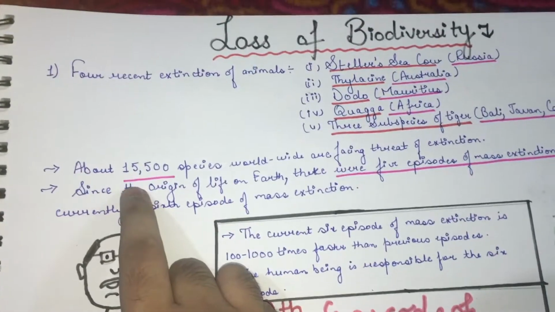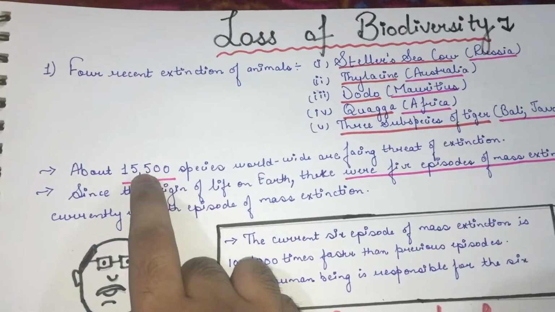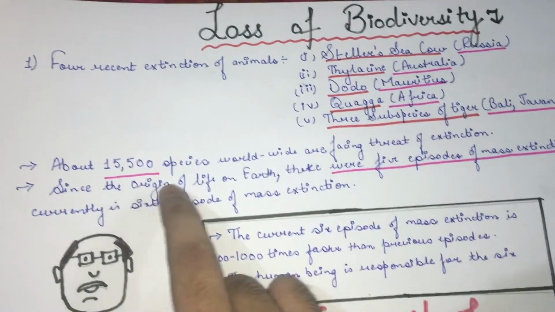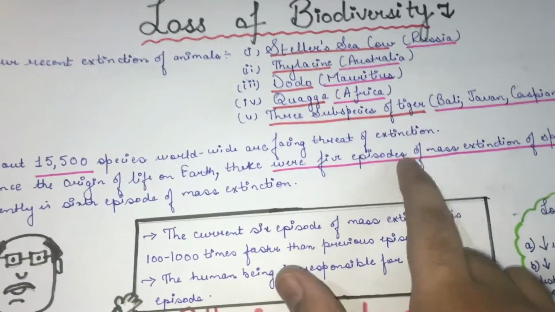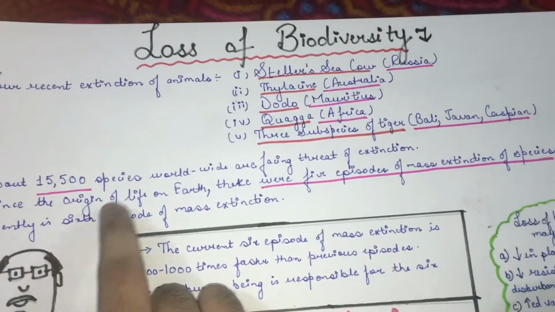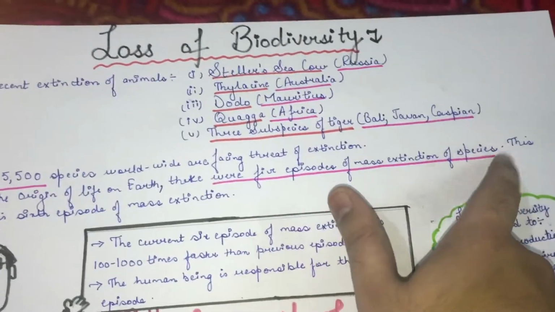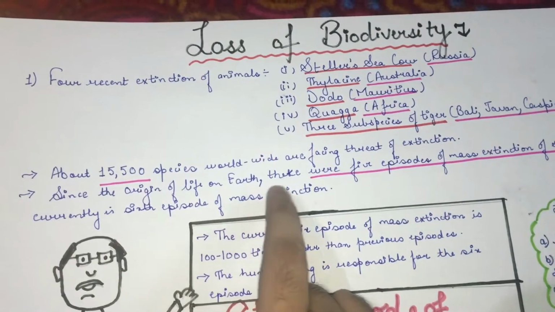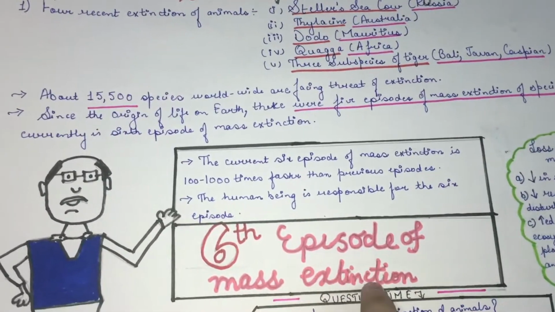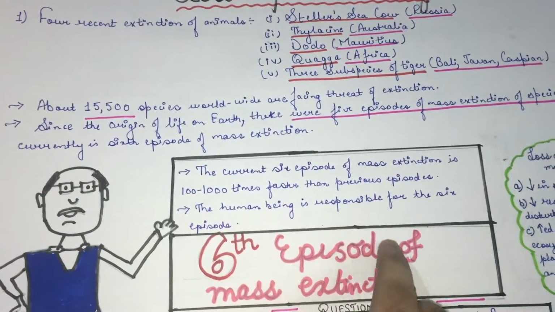Now, about 15,500 species worldwide are facing threat of extinction. Since the origin of life on the earth, there have been 5 episodes of mass extinction of species. What we are undergoing now is the 6th episode of mass extinction.